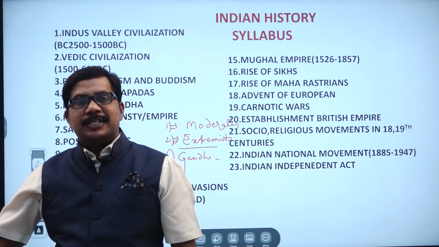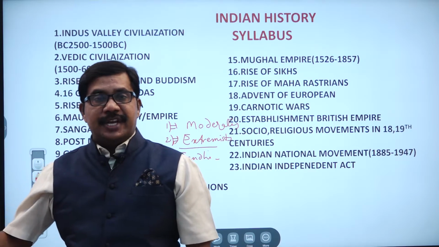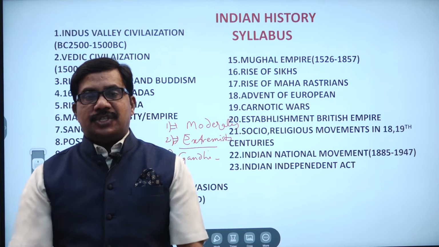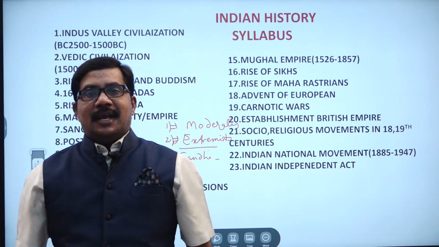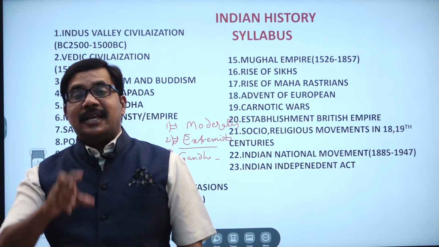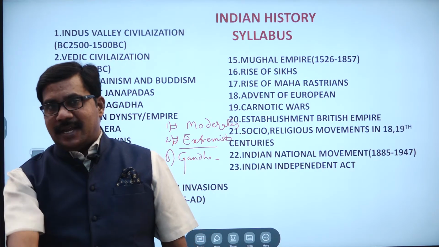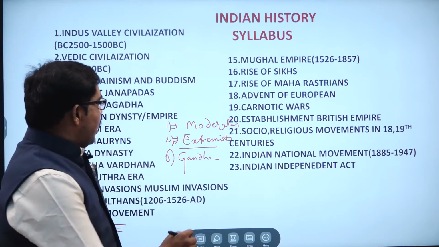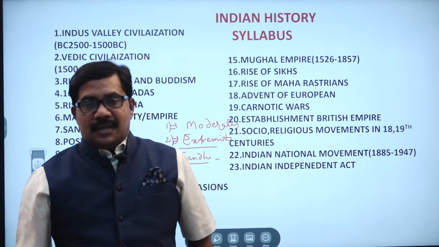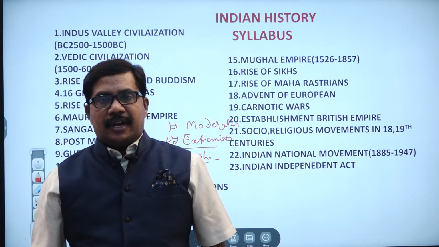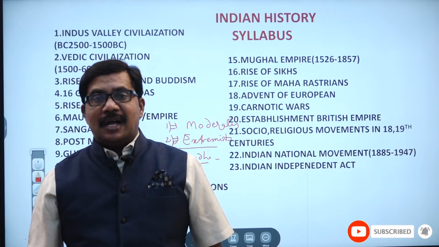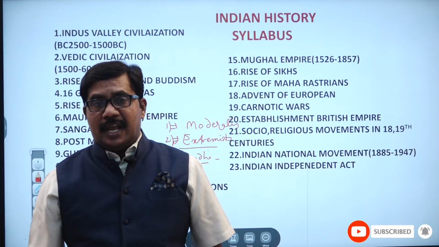In the Indian national movement, the second stage was the extremist stage: Aravind Ghosh, Bal Gangadhar Tilak, Lala Lajpat Rai and Bipin Chandra Pal. And finally we have the Gandhi stage. Gandhi was staying in South Africa. In 1915, Gandhi came to India on the request of Gopalakrishna Gokhale.